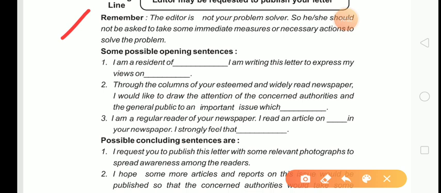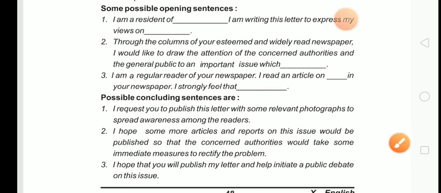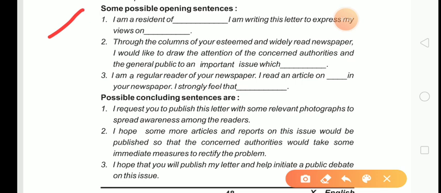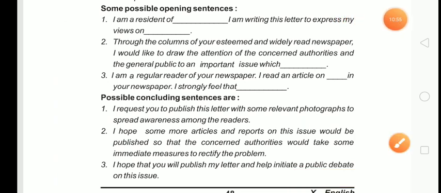As I have just told you, the editor is not your problem solver, so you should not ask him to take some immediate measures or necessary actions to solve the problem. So how can we start such letters to the editor? Some possible opening sentences.